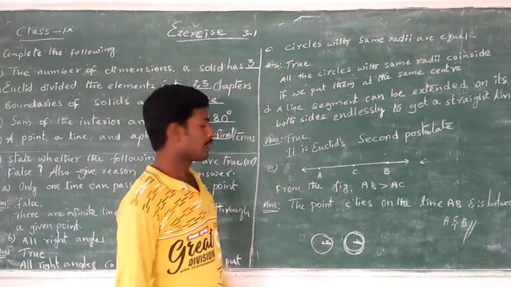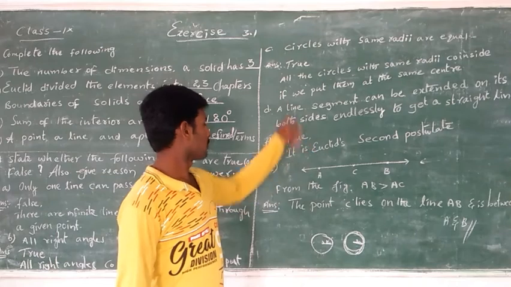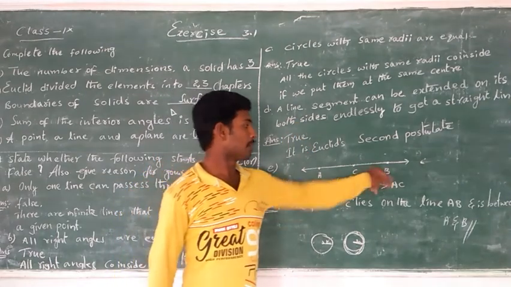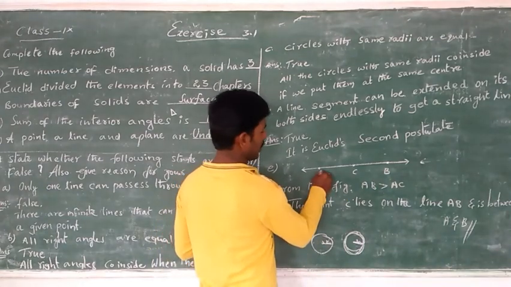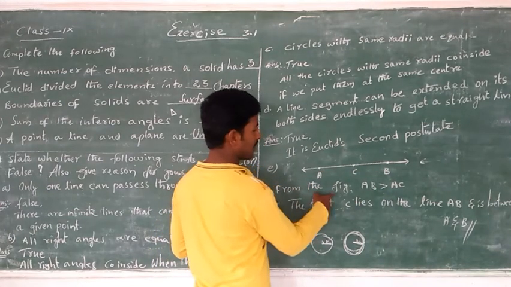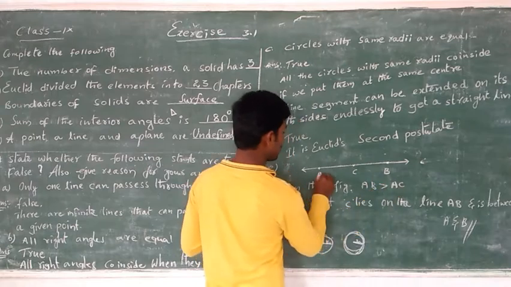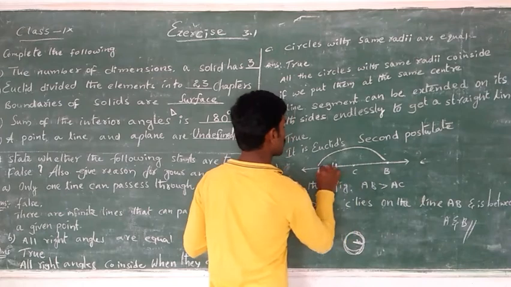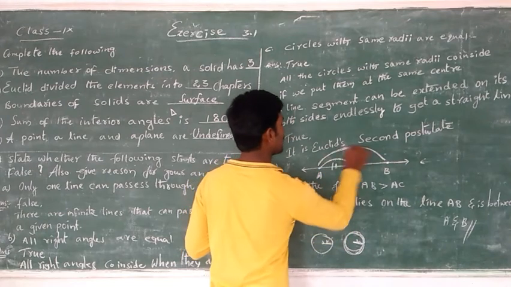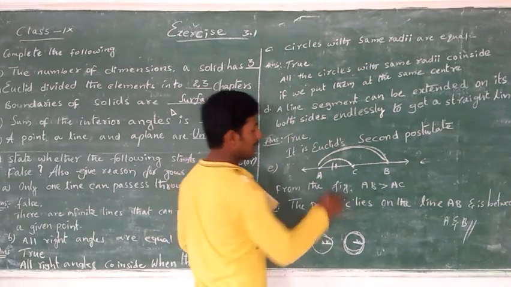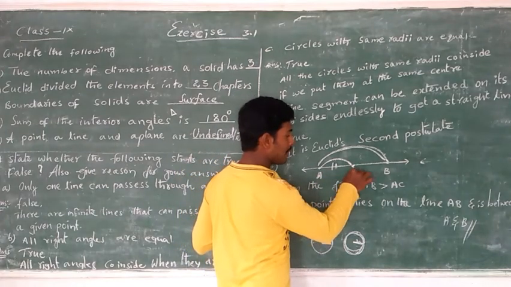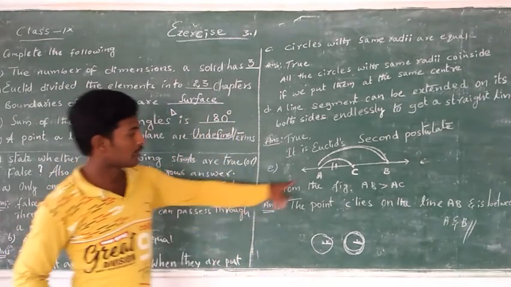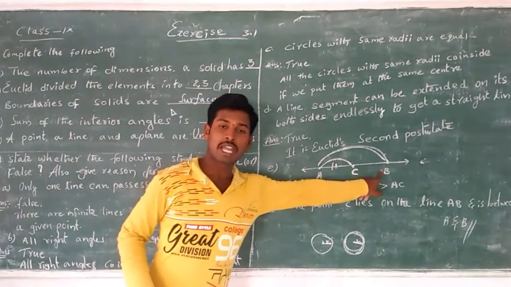Then the last question. Suppose this is the figure with points A, C, B. From the figure, is AB greater than AC? Yes, AB is longer than AC. Here C lies between A and B, and AC is a part of AB.